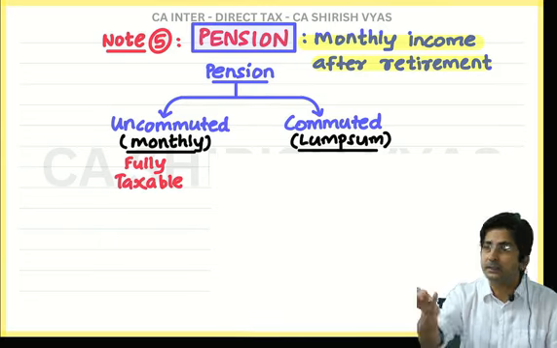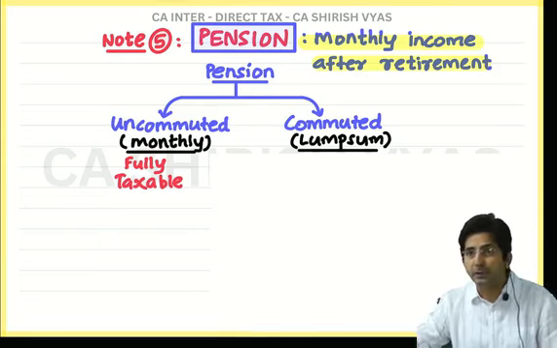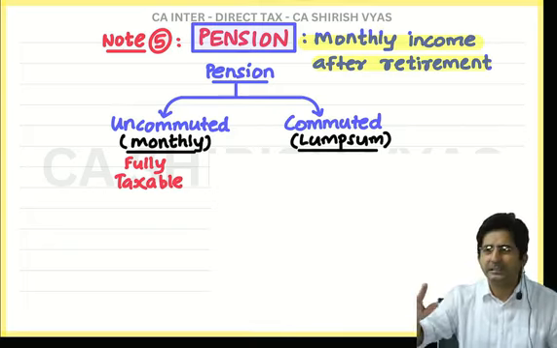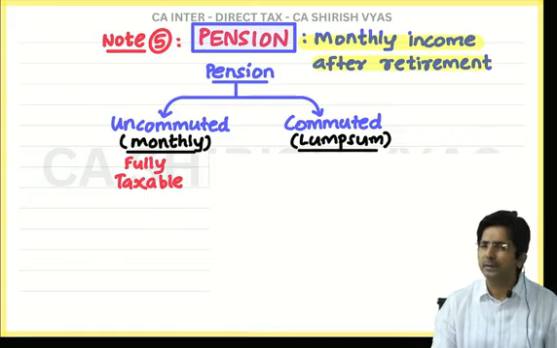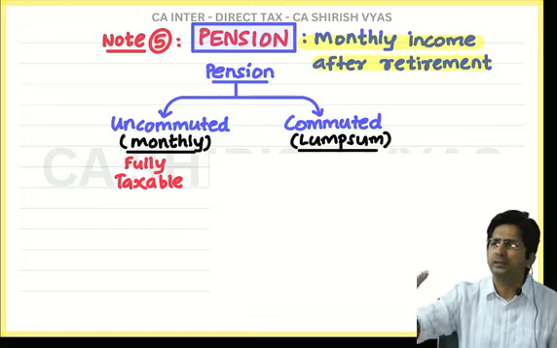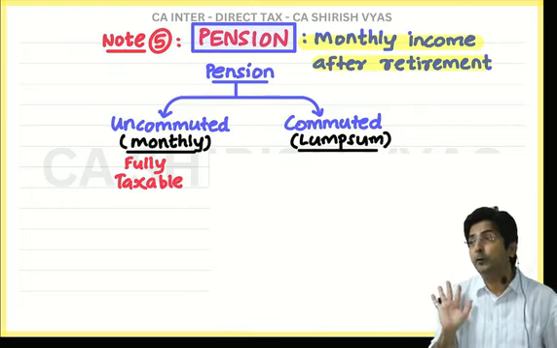See, imagine you are 60 years old and you retired. So what the government thinks, 60 years old, that means throughout your life you paid a lot of taxes. Now at least at old age, the government doesn't want to harass you. That's why the government says, oh, you're retired, okay, enjoy the lump sum amount. Enjoy the lump sum amount, we will not tax you. Government doesn't prefer to tax.